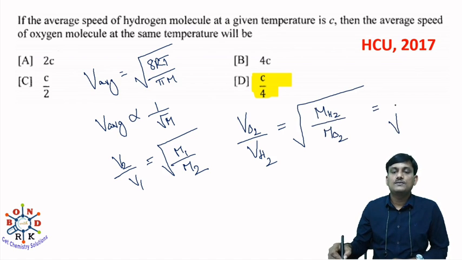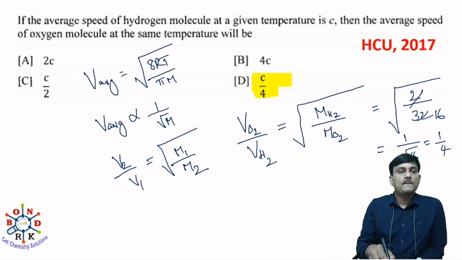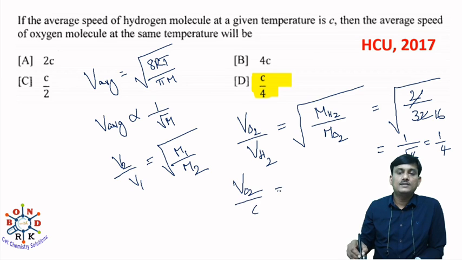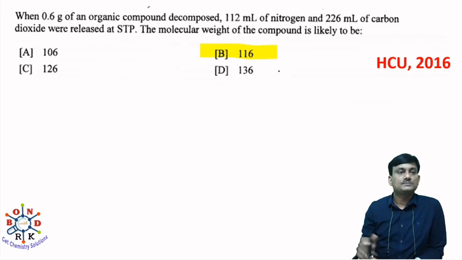So this one is equal to hydrogen 2, oxygen 16 into 2, it will be 32. So 1 by root 16. So this one is 1 by 4. Then what is the average speed of the hydrogen? It's C. So VO2 by C is equal to 1 by 4. So VO2 is equal to C by 4. So D is the correct option.